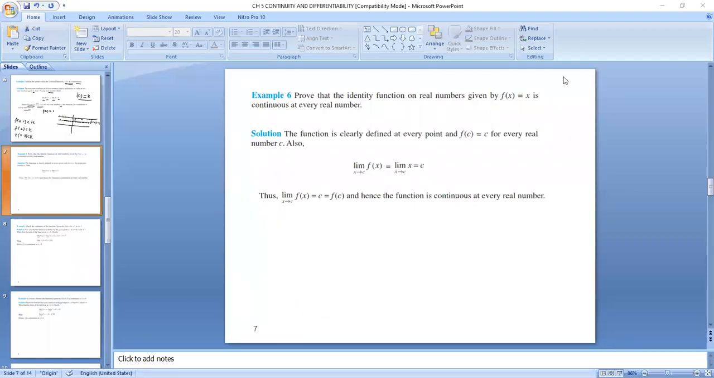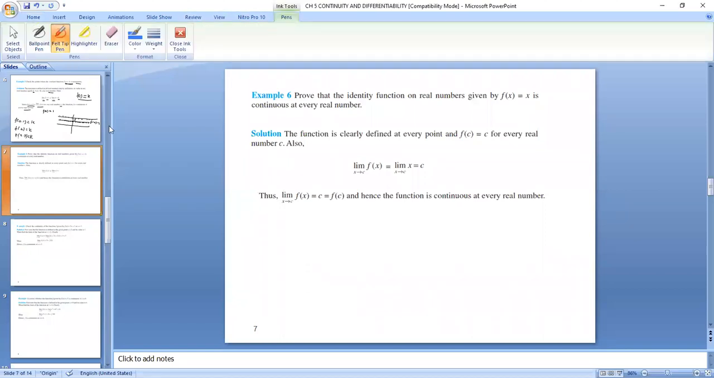So today we will start with the next question. Prove that the identity function on real numbers given by f of x equals x is continuous at every real number. We know the graph of a continuous function, right? Graphically we know that it is continuous, but we have to prove it mathematically, right?